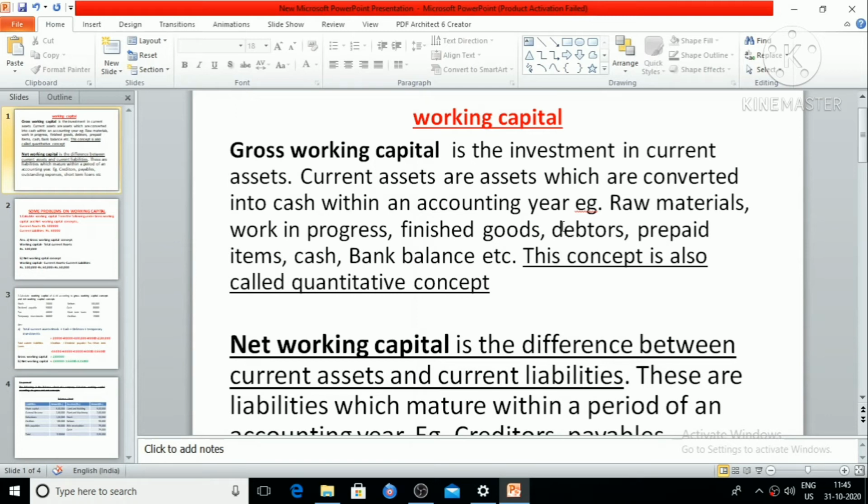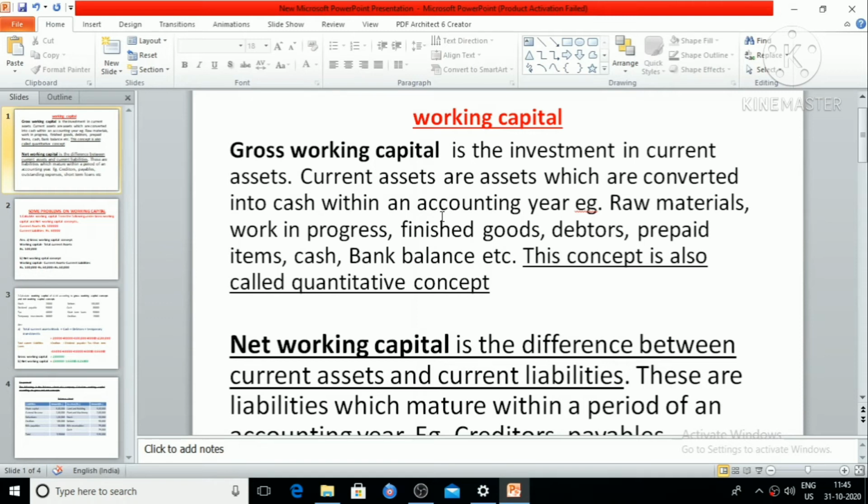And the working capital is broadly classified into two concepts. One is gross working capital and the other one is net working capital. Gross working capital is the investment in current assets. What are current assets? Current assets are assets which are converted into cash within an accounting year.